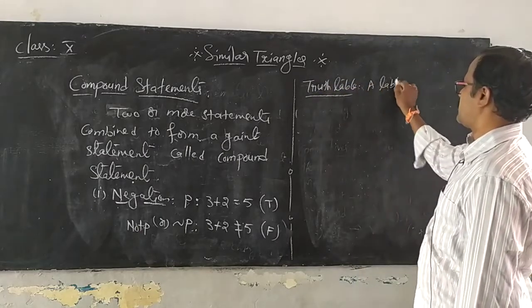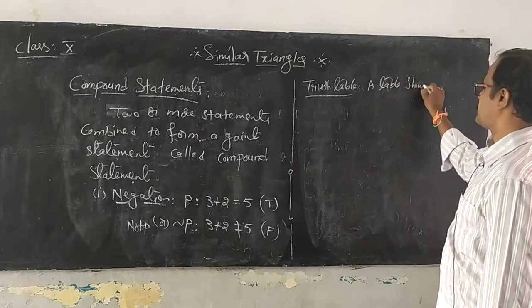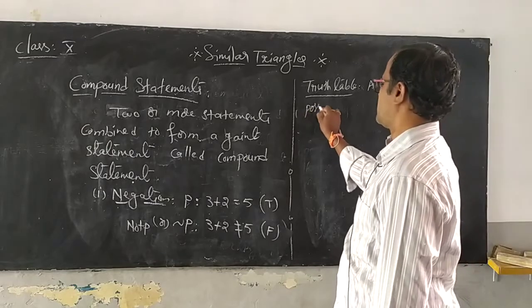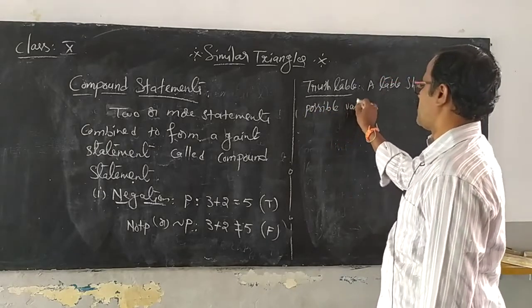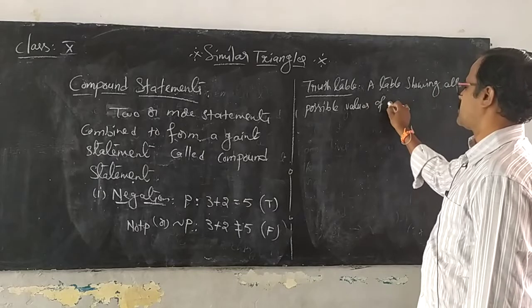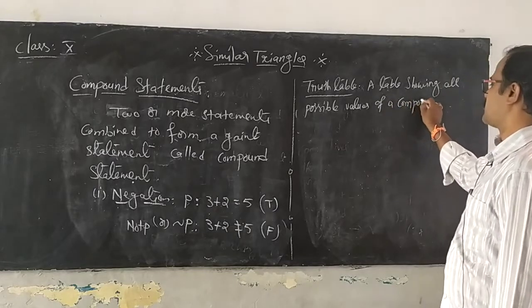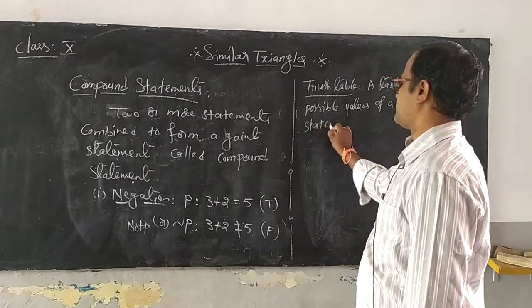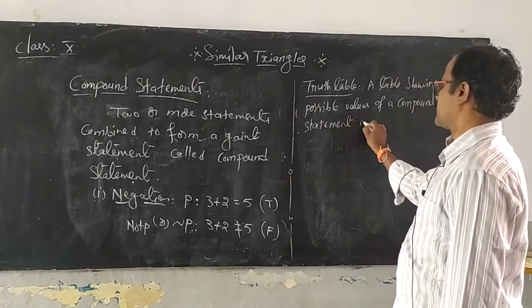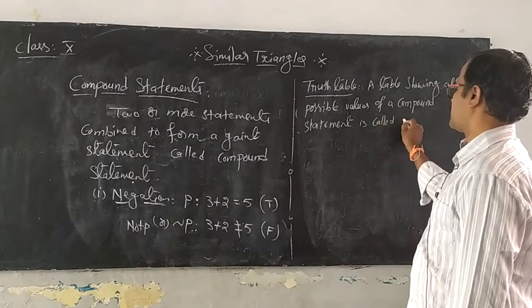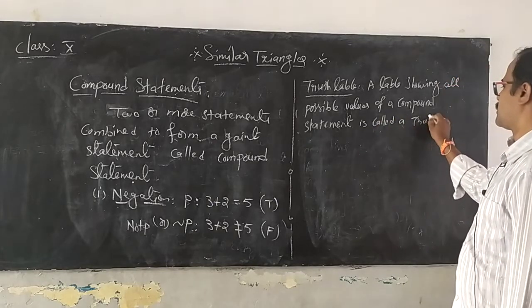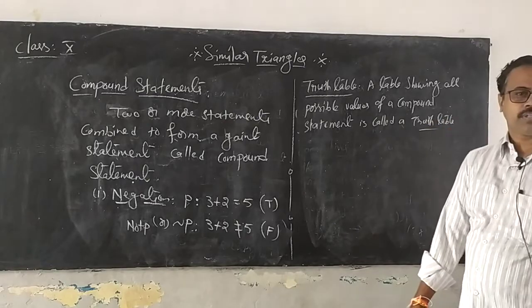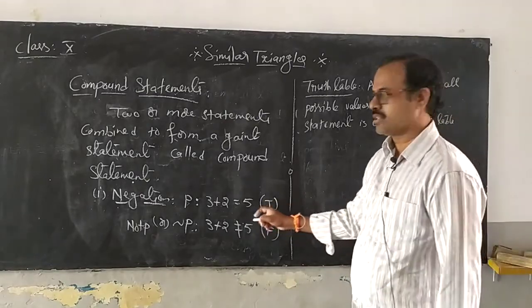A table showing all possible values of a compound statement is called a truth table. For the negation, what is the truth table?